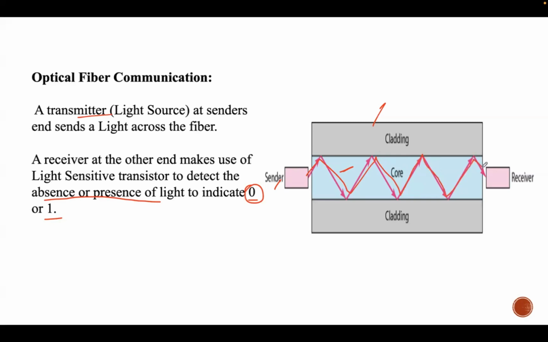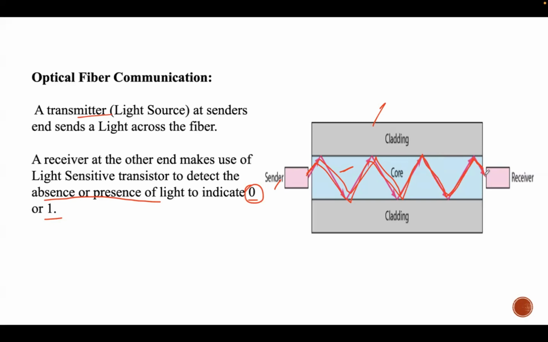In order to keep them within the core alone, the cladding refractive index should be low when compared to the core. And this light path bounces repeatedly off the core-cladding boundary as it travels from the sender to the receiver. So this is how the light ray travels in this optical fiber cable within the core part.